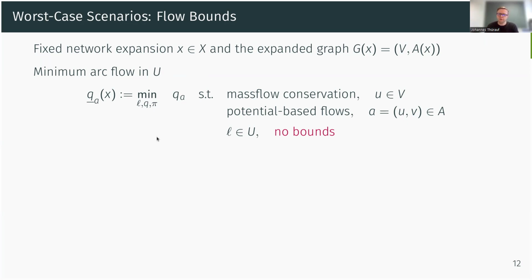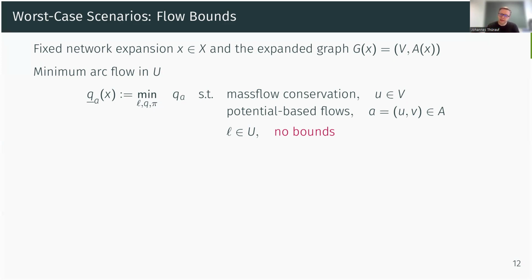But we can prove that if you solve this nonlinear optimization problem, and the corresponding objective value is lower than the corresponding arc flow bound, this is a violating scenario. And if the objective value is greater or equal to the corresponding arc flow bound, we proved that there cannot be any scenario in your uncertainty set that violates this lower flow.